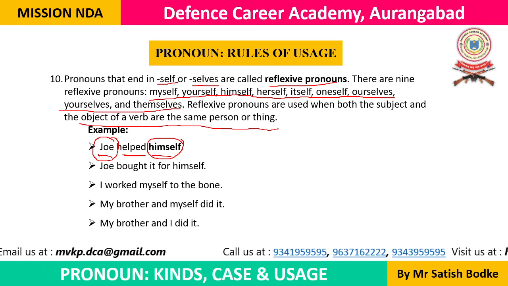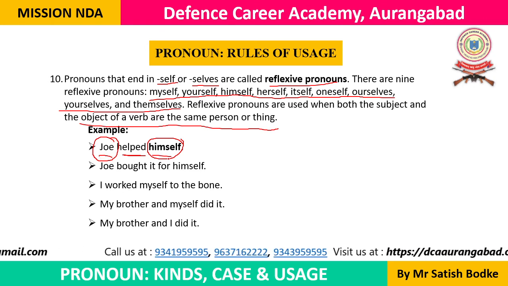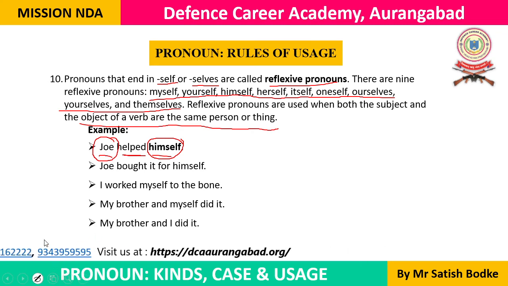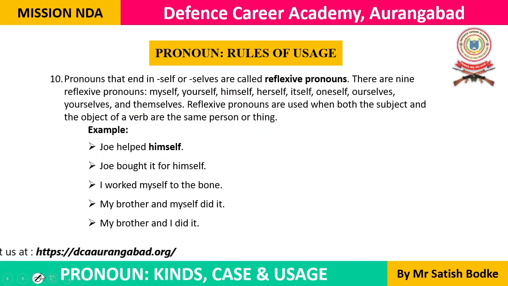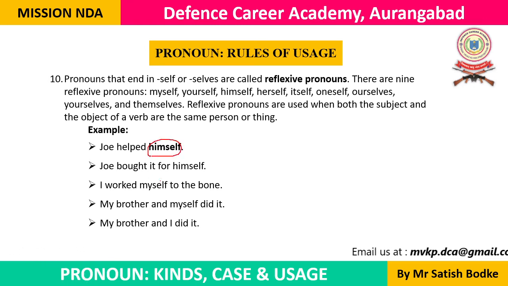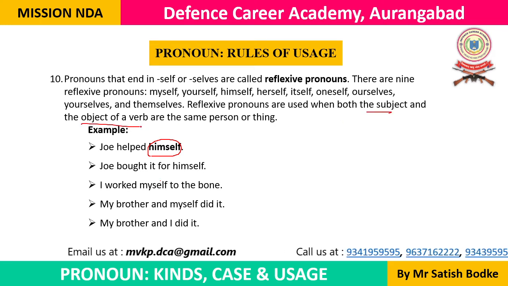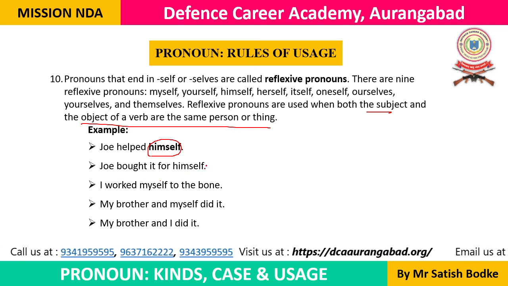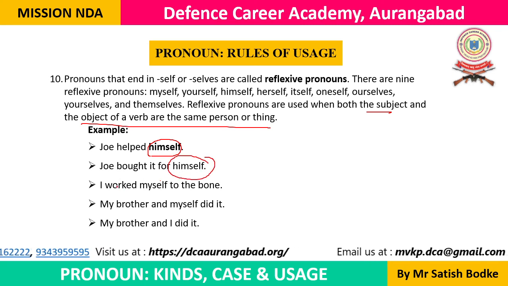Who helped? Who is the doer of action? Joe. And who is the receiver of action? किसको help किया Joe ने? खुद को help किया. Okay. तो इस तरीके से Joe helped himself. This is the example where we are using the reflexive pronoun, and it is the situation where the subject and the object of a verb are the same person or thing. Joe bought it for himself. Joe ने ये खुद के लिए खरीदा.